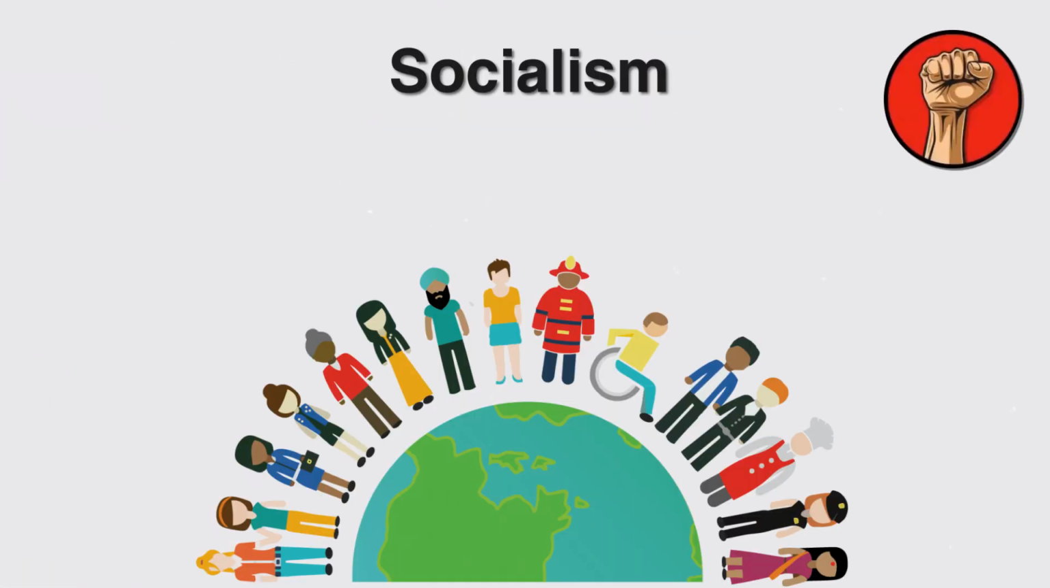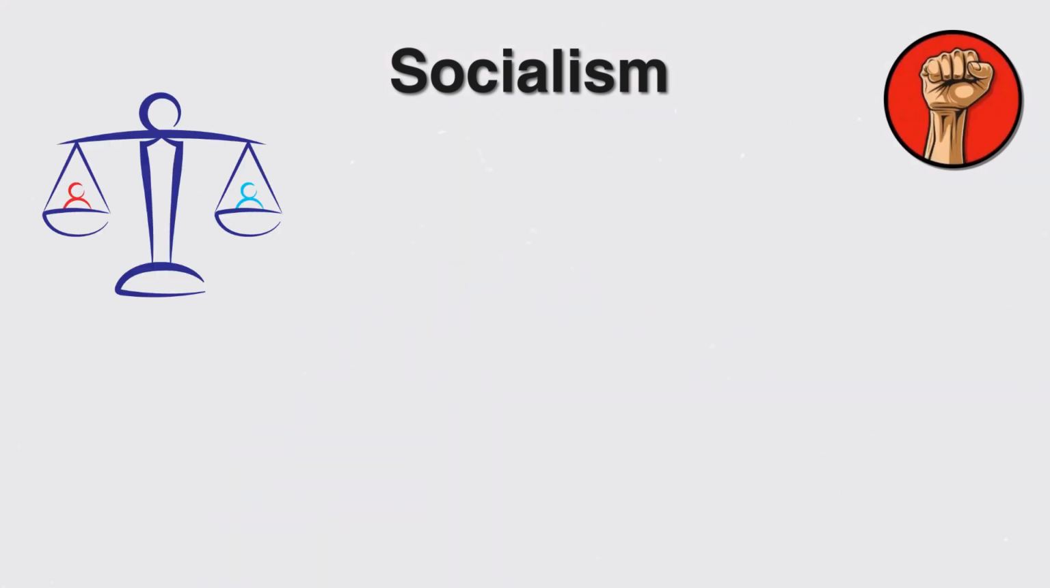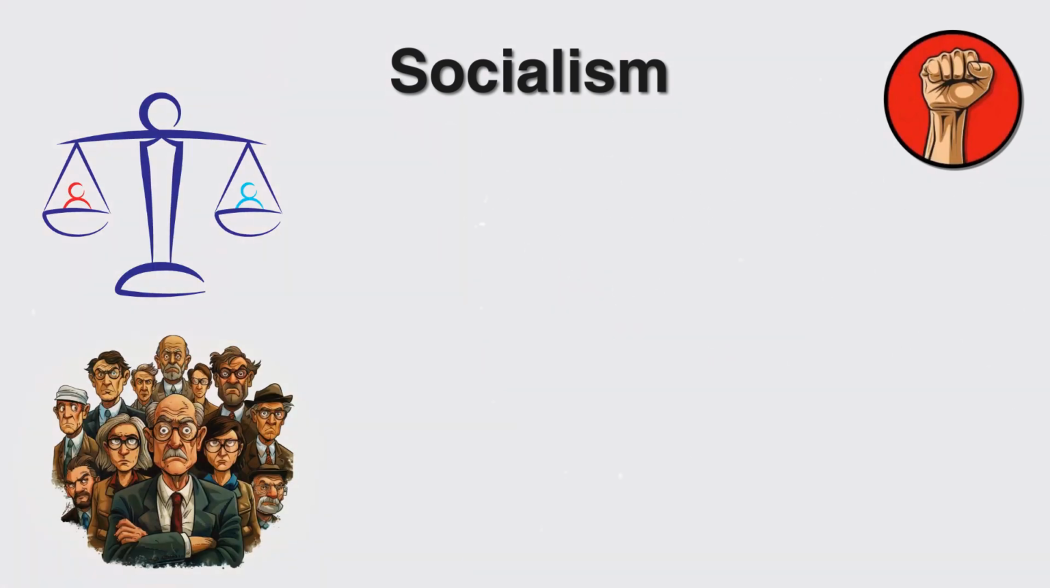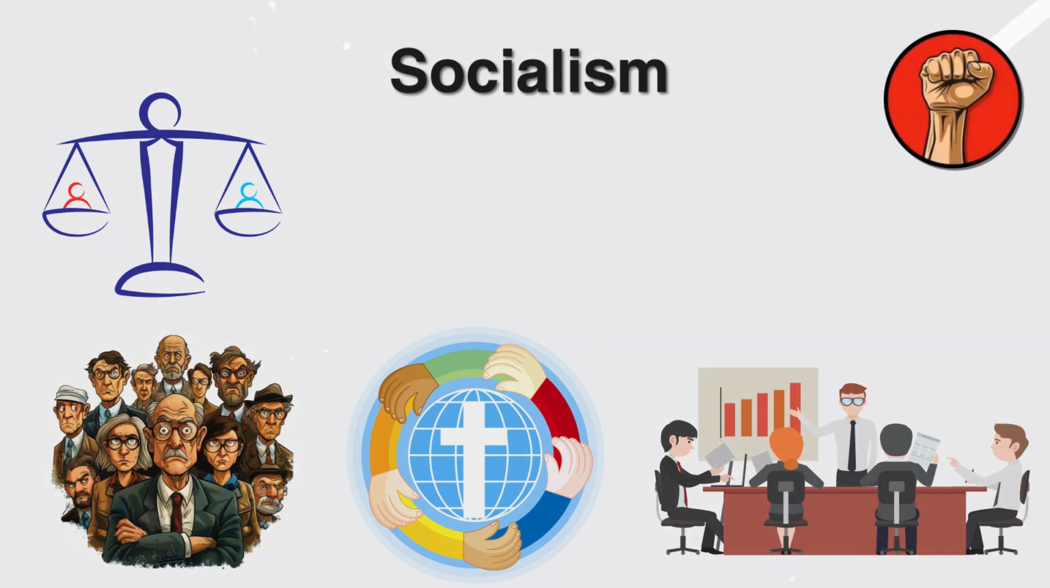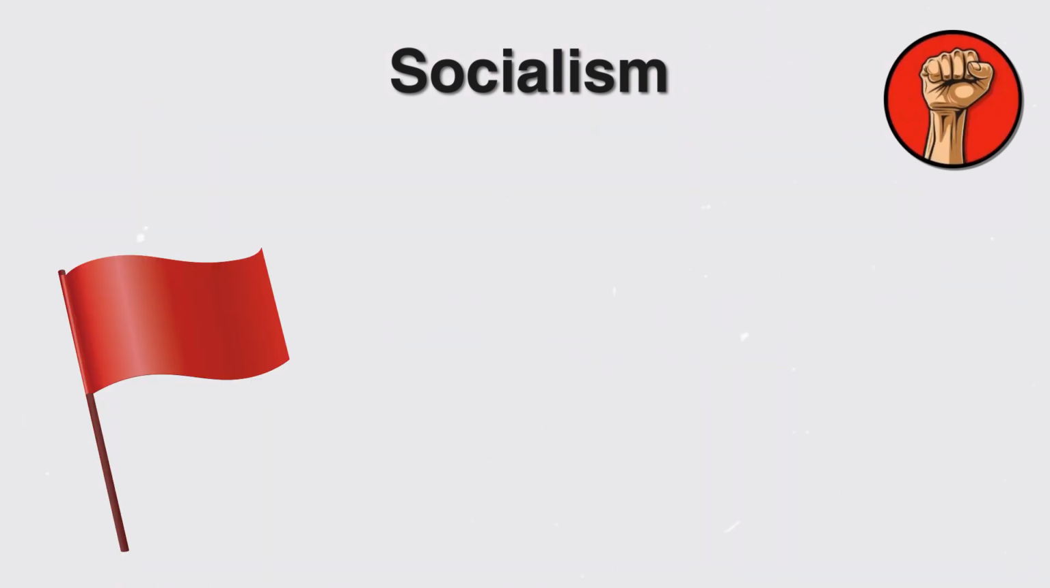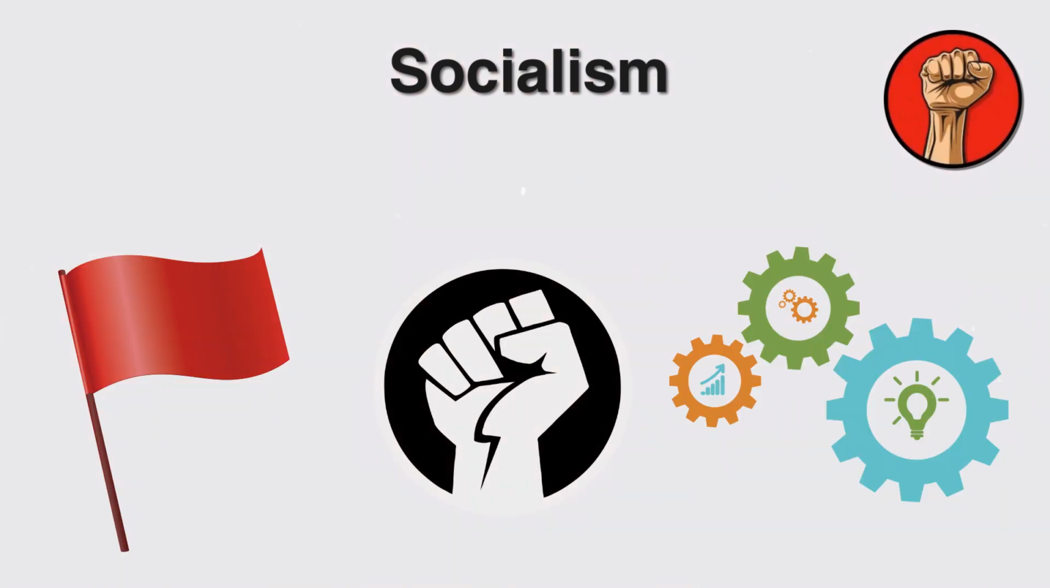Socialism. Its role is the champion of social equality and collective ownership. Its attributes are equality, community, social justice, public ownership. Its main symbols are red flag, fist, gear.